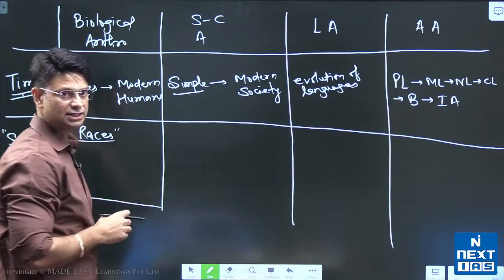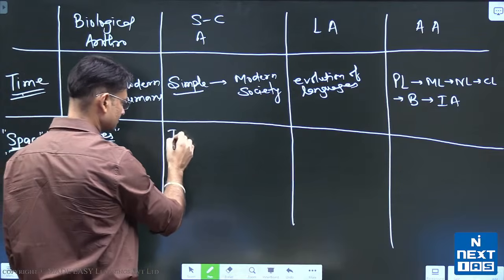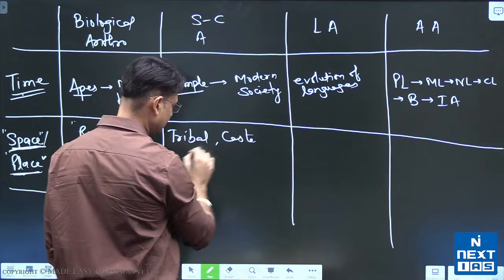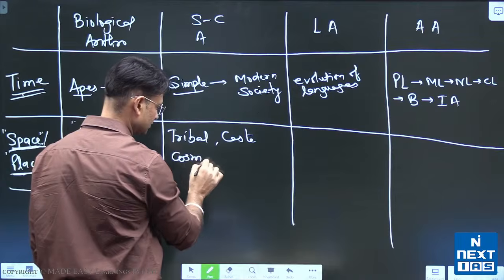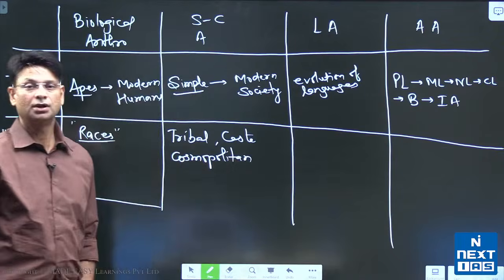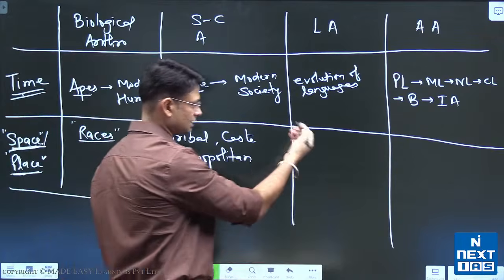Similarly, socio-cultural diversity. There are tribal cultures, there are caste cultures, and there are cosmopolitan cultures. That is the diversity among the societies and cultures.